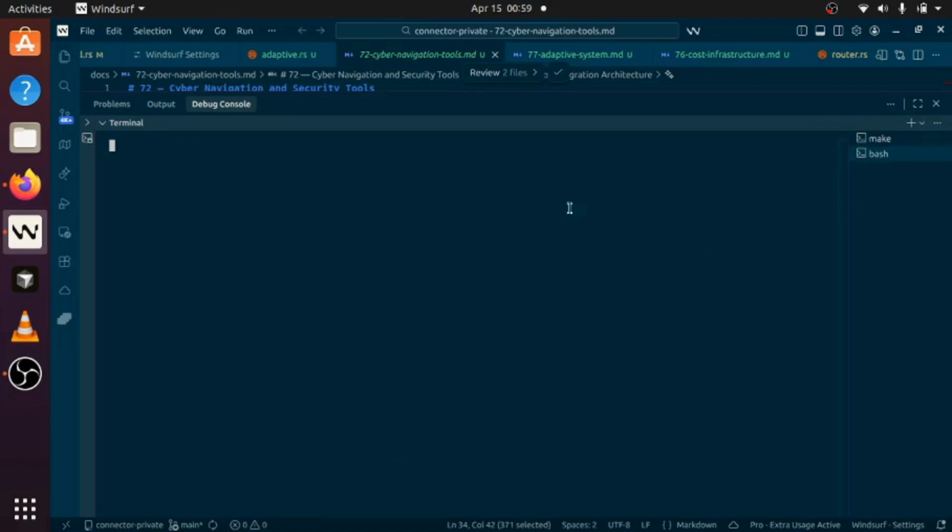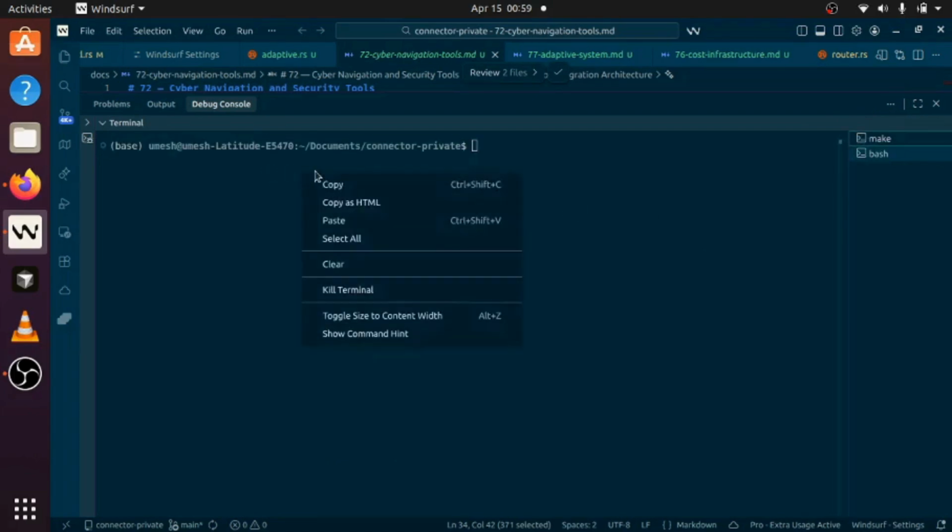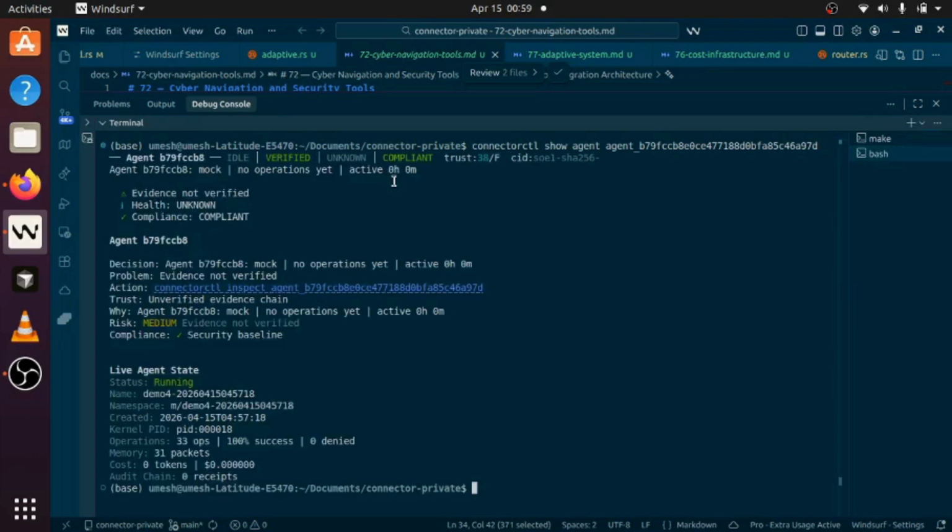You can already see that the packets are 33, the operation is 30 bits, the demos, everything is working, right? Let's go back and then see the 4 stages.